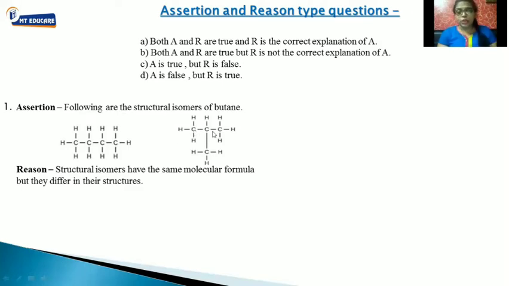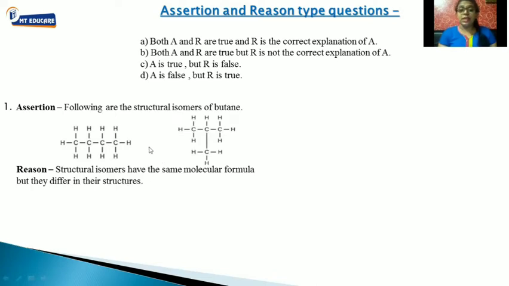So let's check 1, 2, 3, 4. How many carbons over here? Here also 4. So I can say that they are the structural isomers of butane. They have the same formula, but they have different structures. Let's see what reason they have told us. Reason: structural isomers have the same molecular formula, but they differ in their structures. Is this the correct explanation for the assertion? Yes, it is correct. Is it clear? Fine. They have explained that structural isomers have the same molecular formula, but different structures.